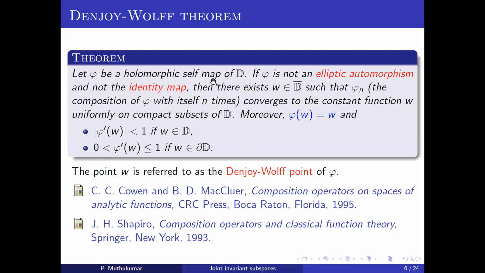Take a holomorphic self map phi of the unit disk which is not an elliptic automorphism, and not the identity map. Then the famous theorem says there is a unique point w in the closure of the unit disk such that the iterations of phi converge to the constant function w. This w has some extra properties: it is a fixed point, with some extra derivative conditions. We call this point the Denjoy-Wolff point of the given self map phi.